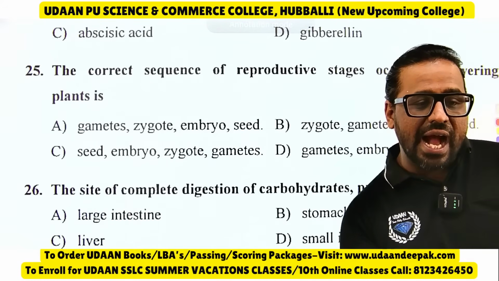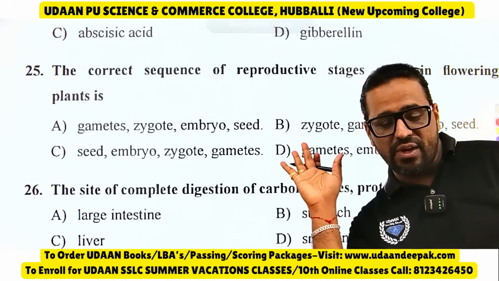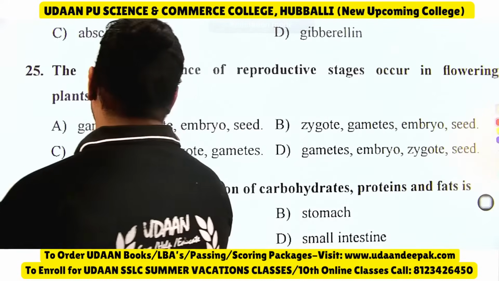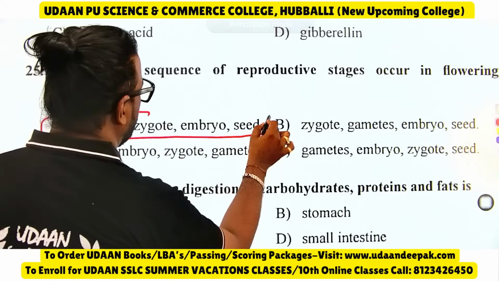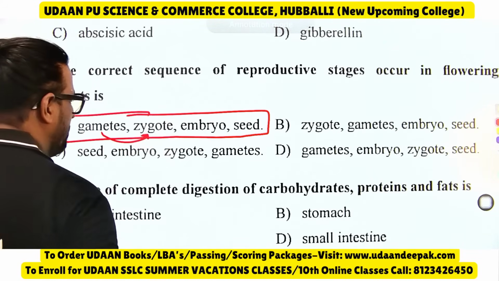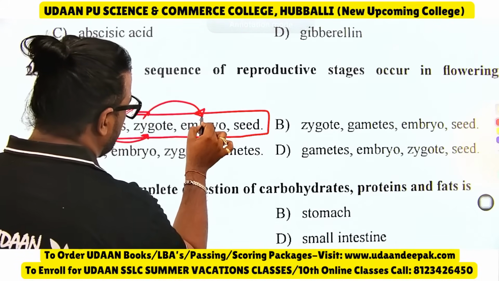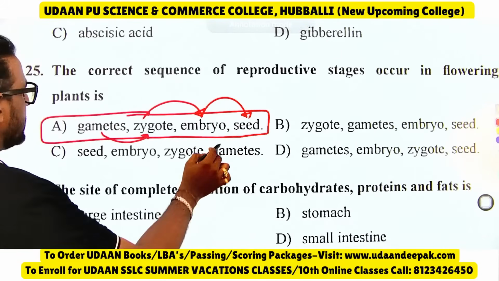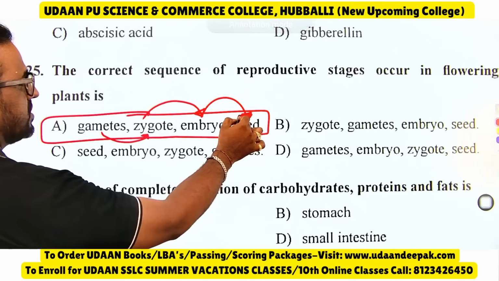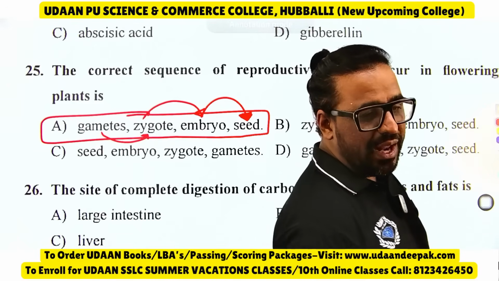Nagendra Kulkarni, Archit, excellent dear. In this same way, you should solve it in the exam. Archana, I need the answer. What is the right answer? Gametes, zygote, embryo, seed. First gametes form, then the fusion of male and female gametes will form what? Zygote. Zygote will develop into embryo, embryo will develop into seed. So the right answer is option A here. So remember, option A is the correct answer. I hope everyone understood.